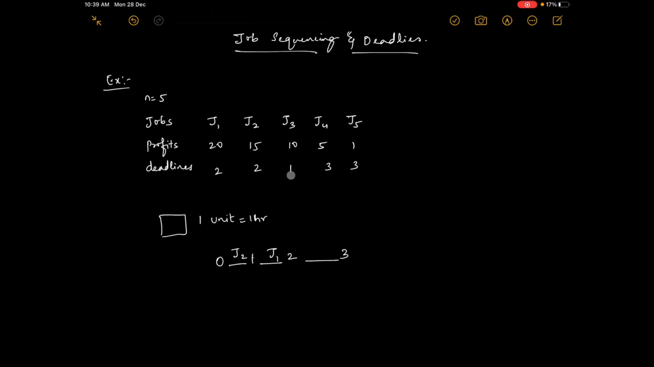If he was able to wait for 3 hours, we could have definitely put it here, but he is not ready to wait after 1 hour. Next, this person is ready to wait for 3 hours, so we'll come to the slot 2 to 3.